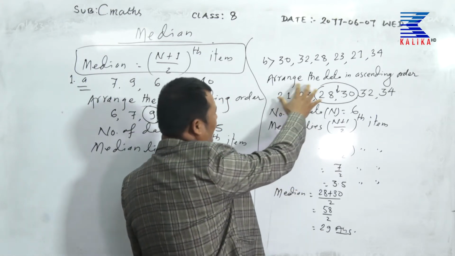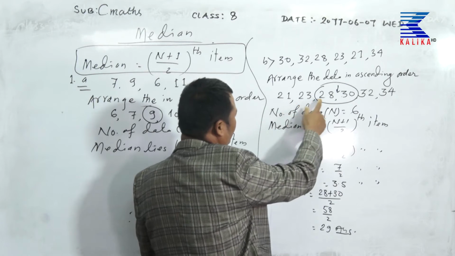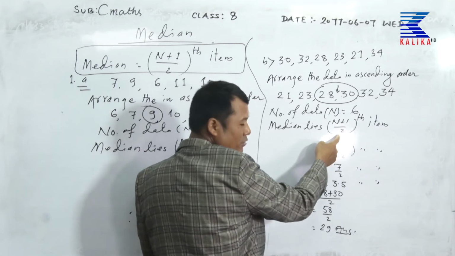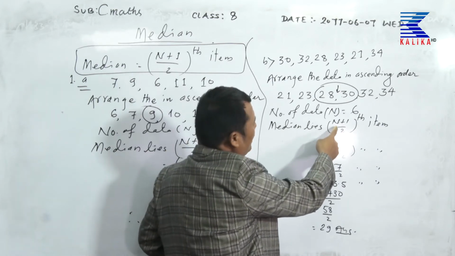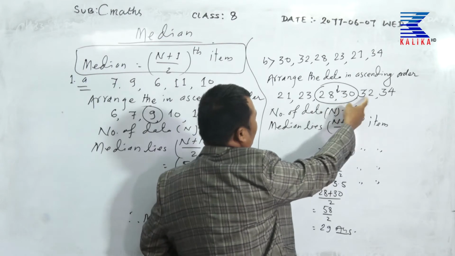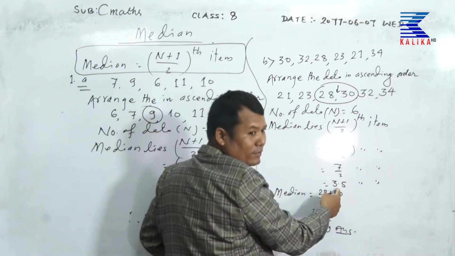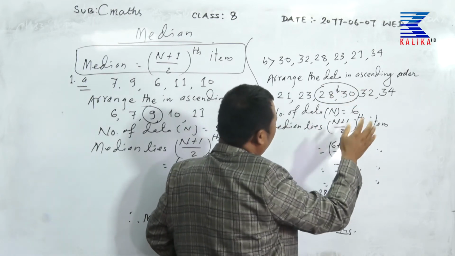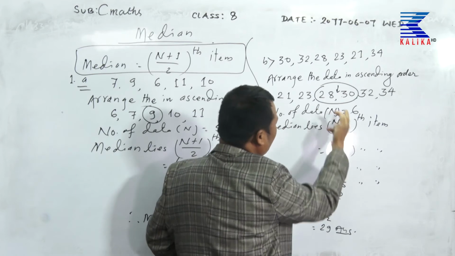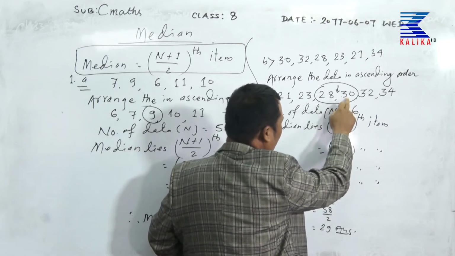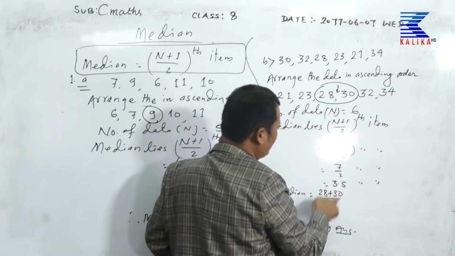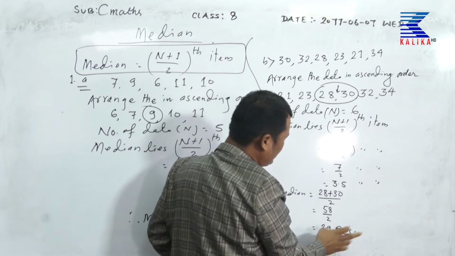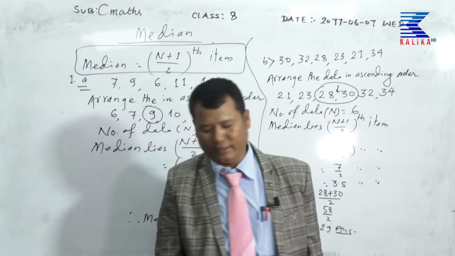Once more please. First of all, arrange the data in ascending order. Number of data is 6. Median is n plus 1 upon 2. N means 1, 2, 3, 4, 5, 6. 6 plus 1 upon 2 means 3.5. If the value is 3.5, it is the middle of the third and fourth, third term plus fourth term by 2. Third term is 28 and fourth term is 30, by 2, means 29 is the required answer.